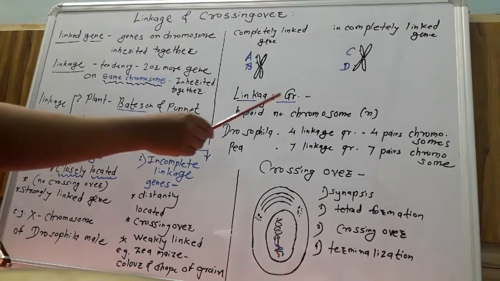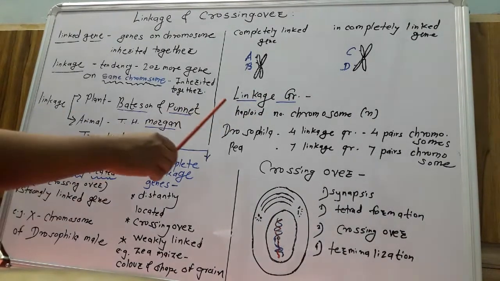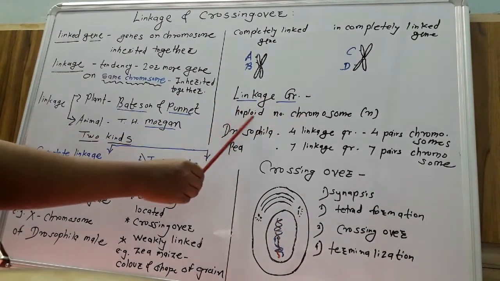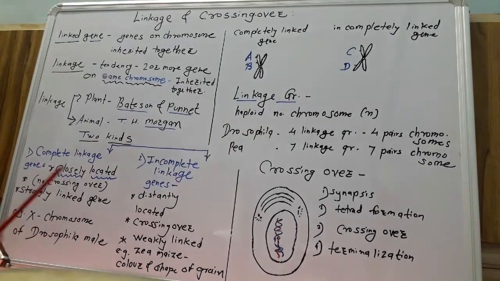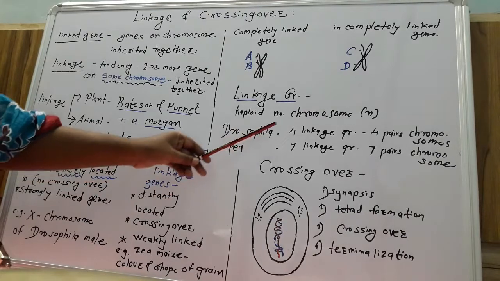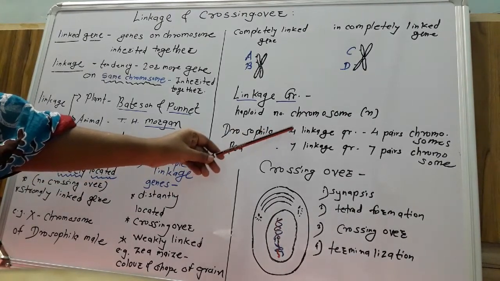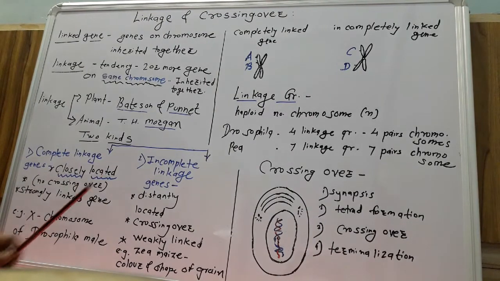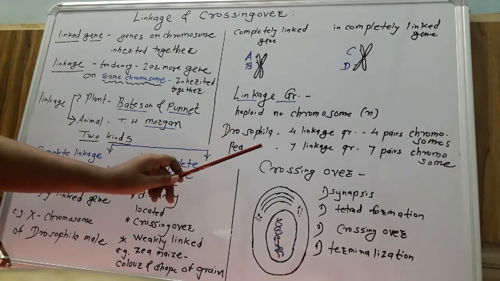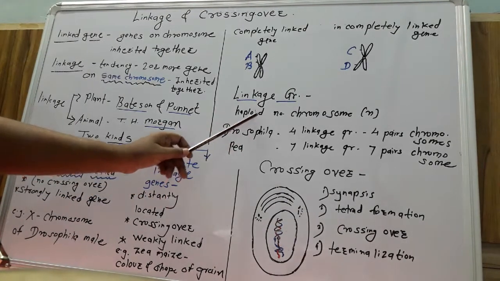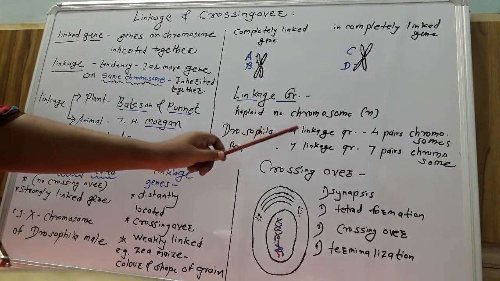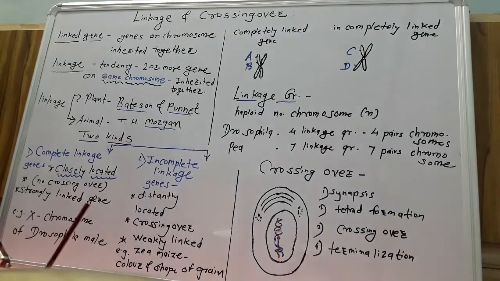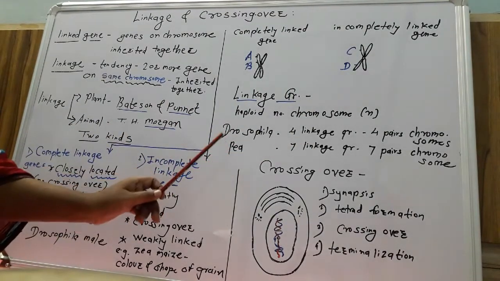Then the next one, that is the linkage group. Linkage group corresponds to the haploid number of chromosomes, that is the single set of chromosomes. If you take the example of Drosophila melanogaster, it has 4 linkage groups corresponding to the 4 pairs of chromosomes. In human beings, there are 46 chromosomes, so for the haploid set, 23 linkage groups correspond to 23 pairs of chromosomes.